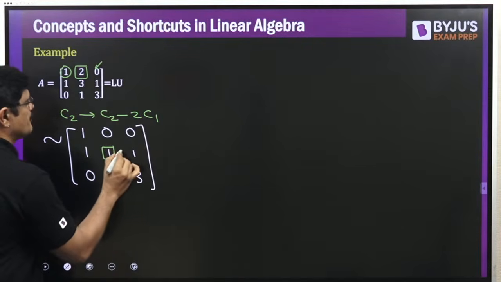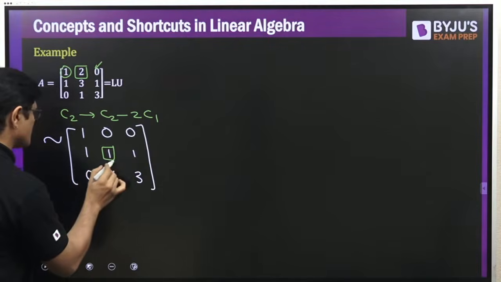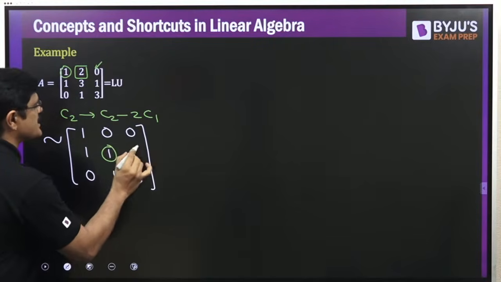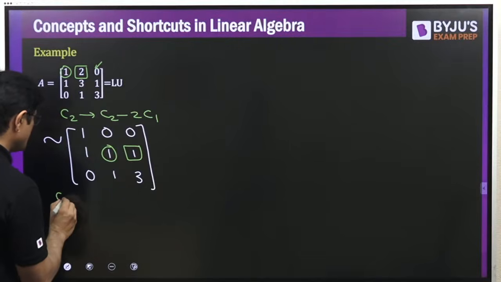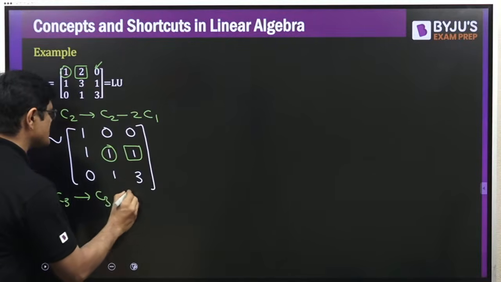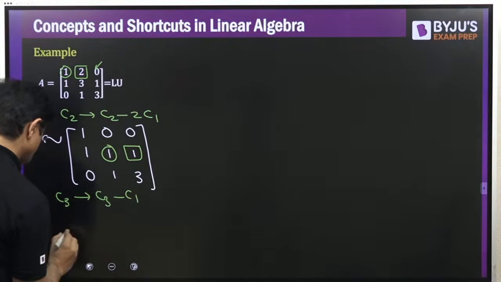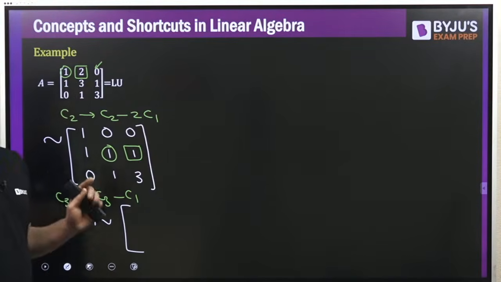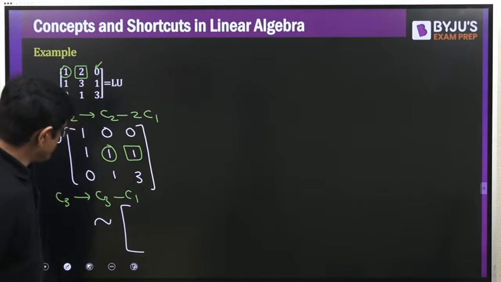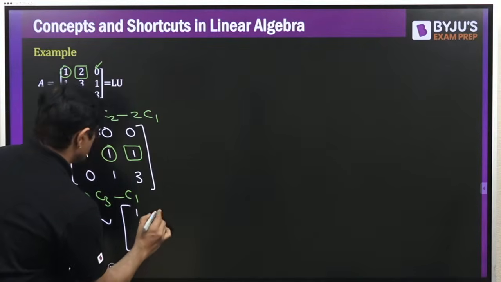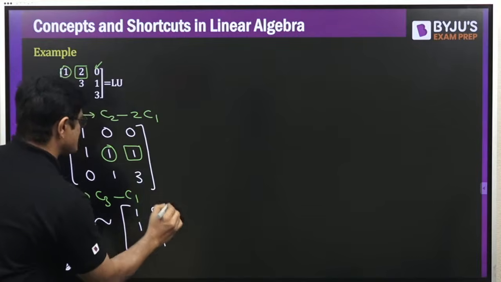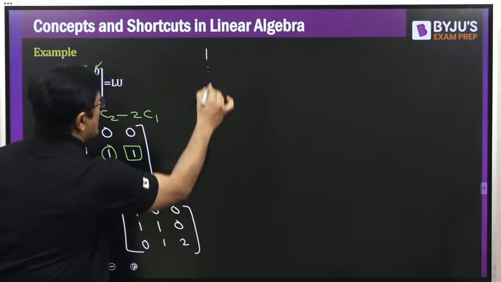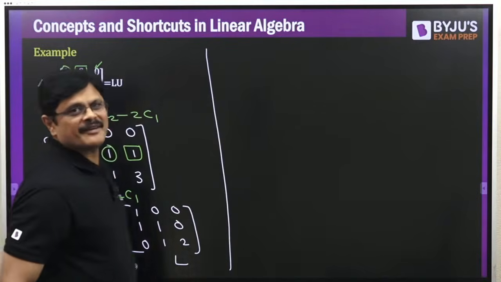Using this, make this element 0. So how to make it? C3 is C3 minus C1. And that will give you your lower triangular matrix, my dear friends. So this is 1, 1, 0. This is 0, 1, 1. And this is 0: 1 minus 1 is 0, 3 minus 1 is 2. And this is your lower triangular.